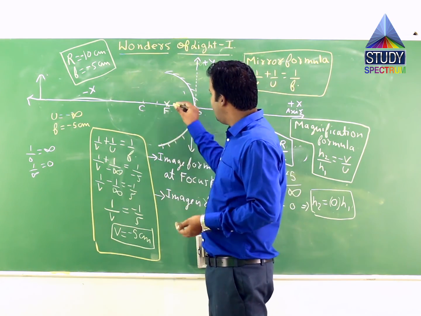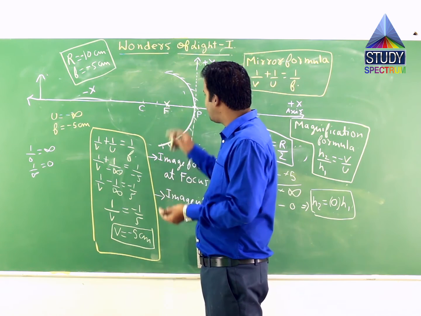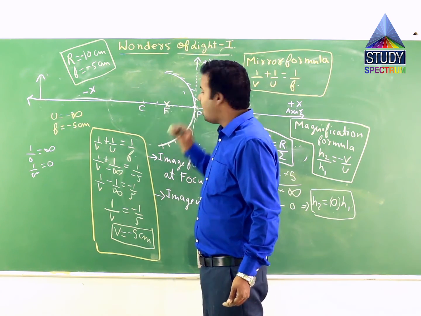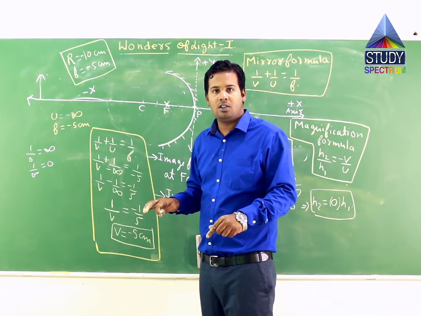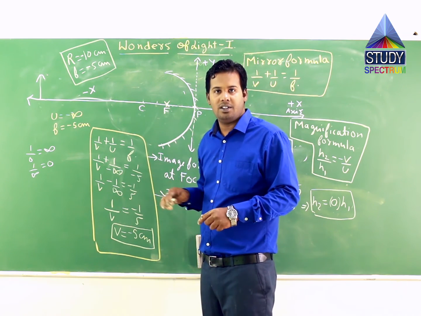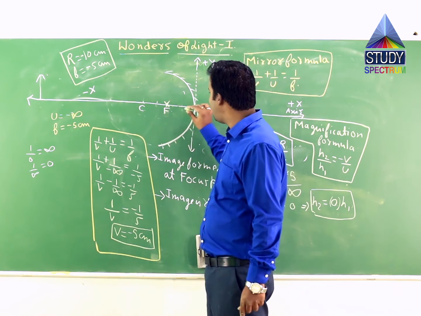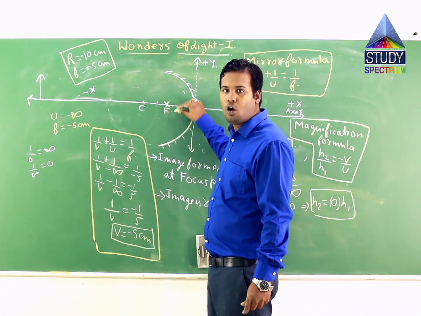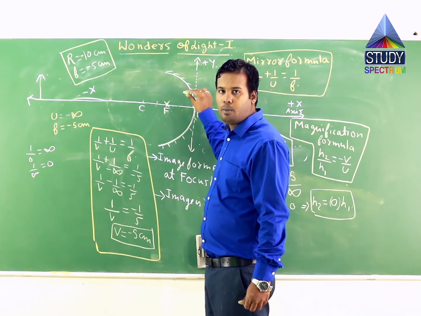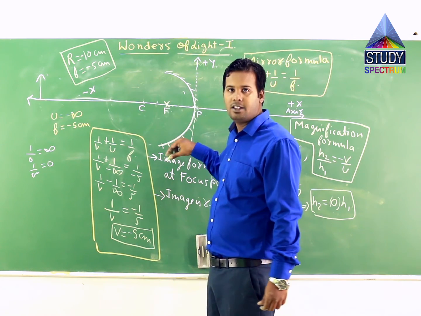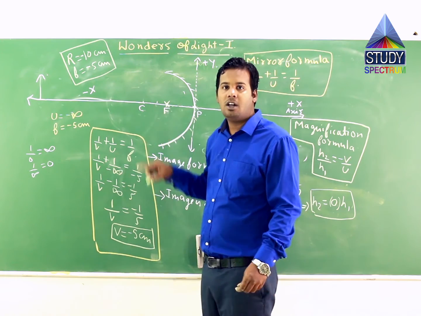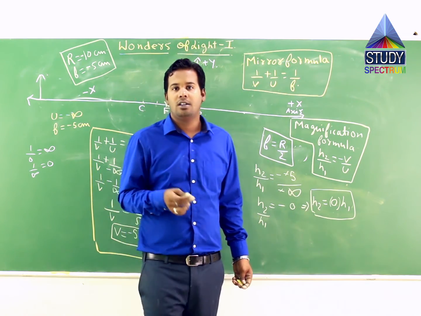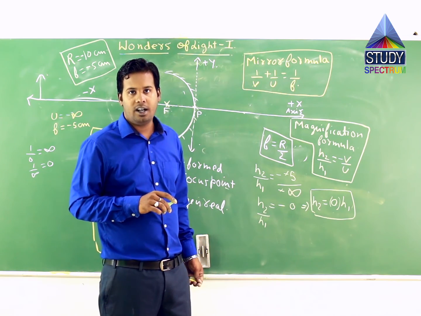It means the image is being formed at the focus point, but this image is highly diminished or point size type of image. Why? Because it does not have any vertical height, on positive y-axis or negative y-axis, it is just a point. So the result will be the image is highly diminished or point size type of image, correct?